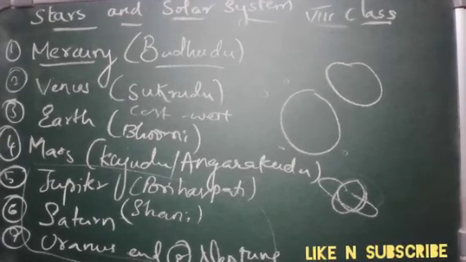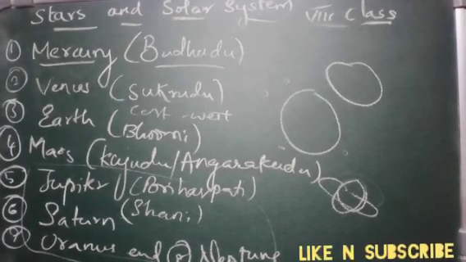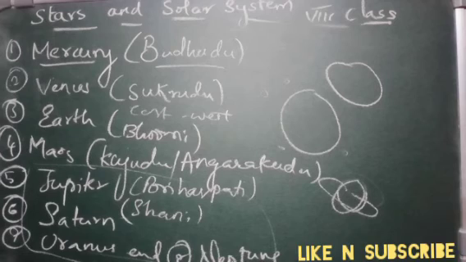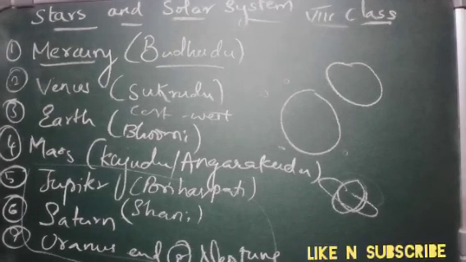So in our next class, we will learn about some other members of the solar system. Till here we have learned about the planets of the solar system. We have learned in detail about this solar system, how many planets are there, what are their names, what are their structures and what are the colors. And in the next video, we will learn about some other members of the solar system.